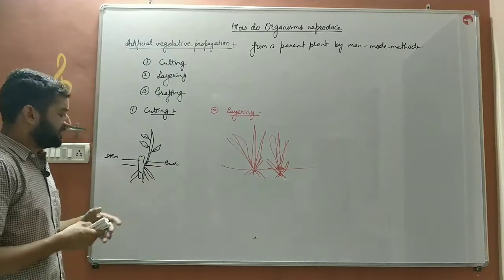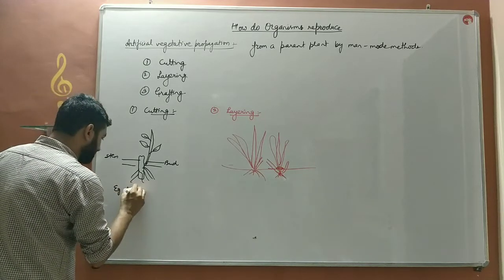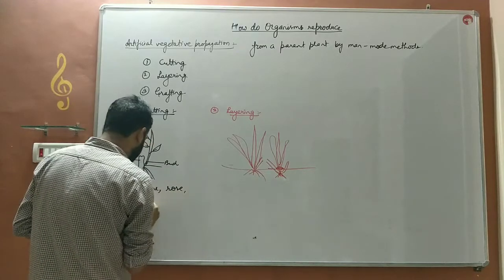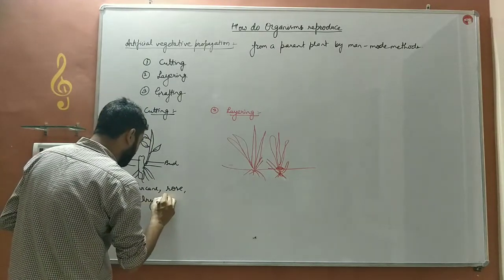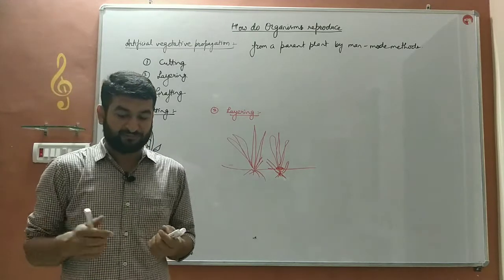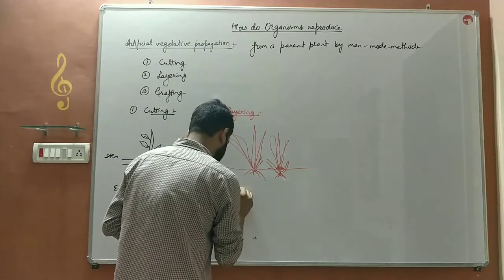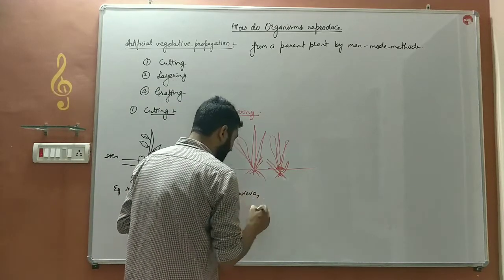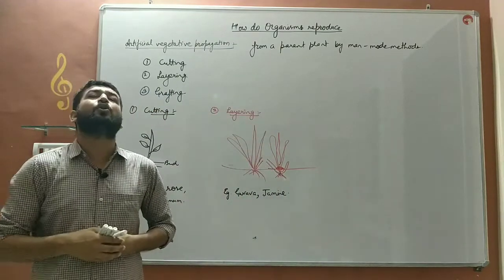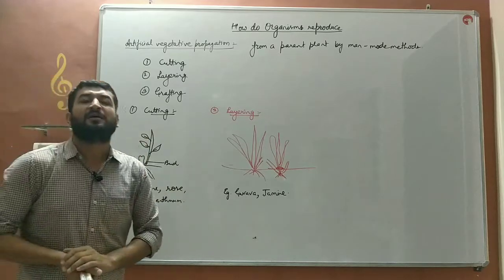By layering and cutting, certain plants grow. The examples of cutting are sugar cane, rose, chrysanthemum. These plants are grown by cutting. The examples of layering are guava, jasmine. Jasmine can be grown by cutting as well. So these are certain examples of cutting and layering.